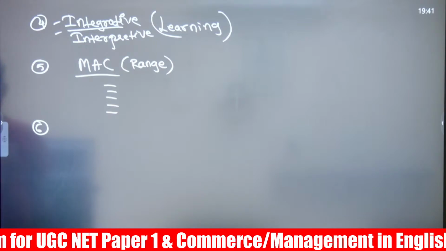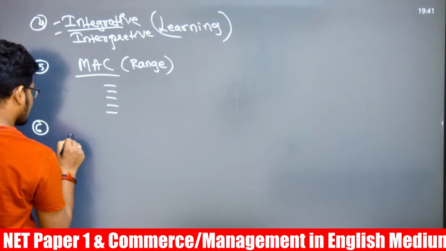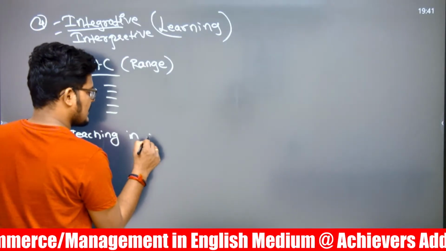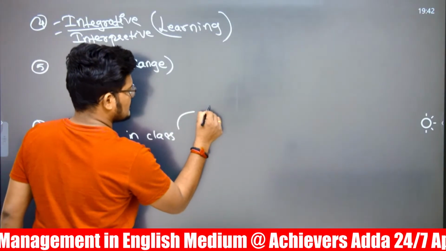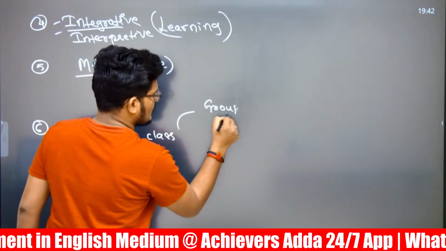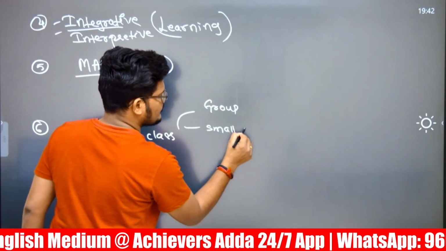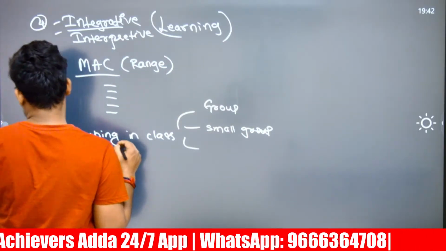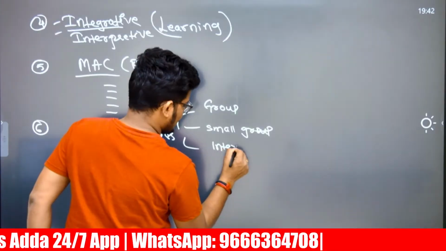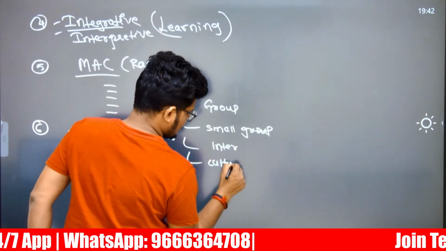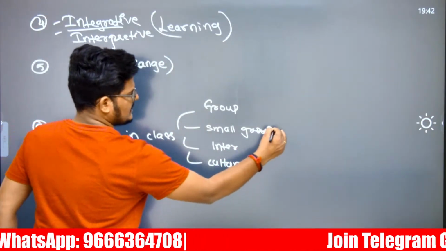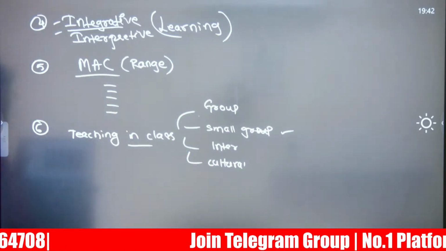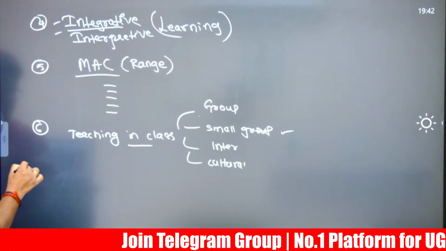After that, there is a question related to teaching in the class. Teaching in the class is a small group activity. So teaching in class is which type of communication: group communication, small group communication, interpersonal communication, or cultural communication? If it is related to teaching in class, then it must be small group. If small group is not there, then it must be group communication only. It is a direct question.